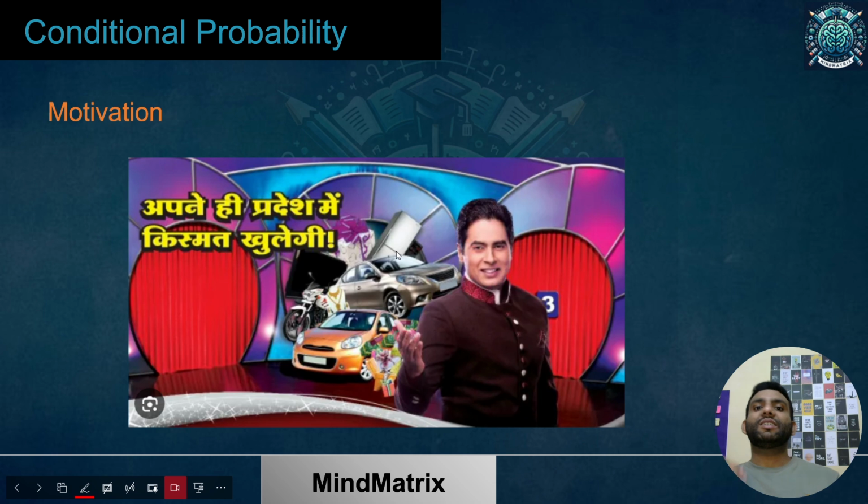Then it is asked that you have to choose one door, and then you'll have some winning probability. Winning of what? Winning of a car. You will have some chances of getting a car, but you don't know which door has the car behind it. Then the game carries on further, in which you are given a hint: behind one of the gates or doors there is something else, and it will be shown to you.